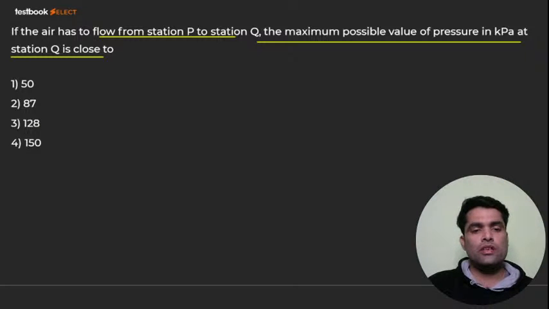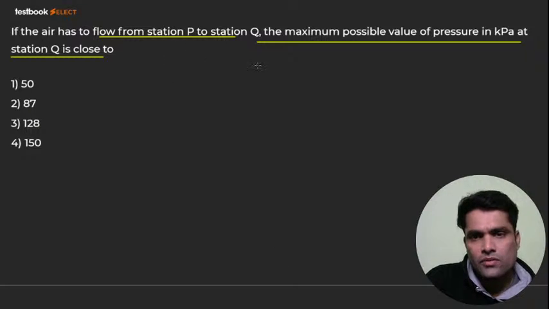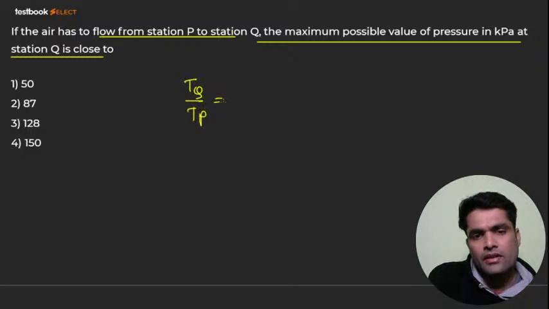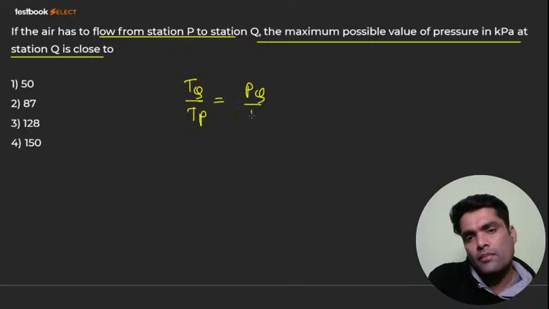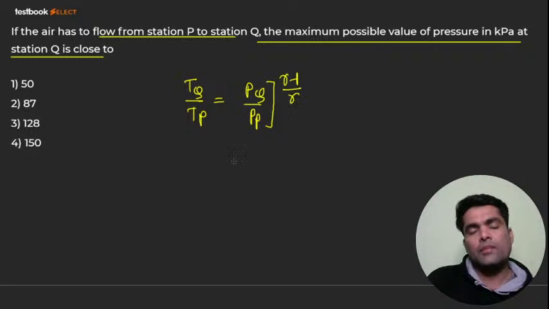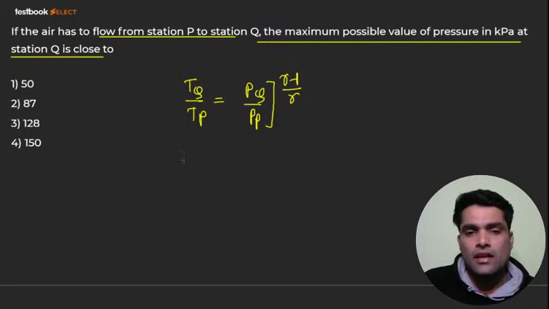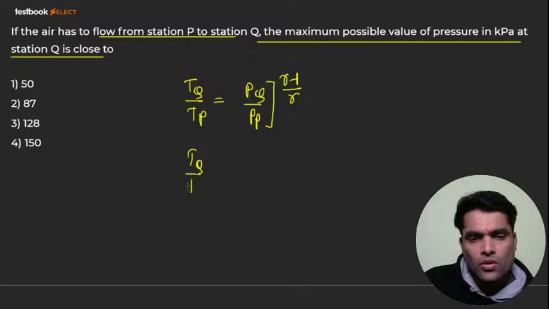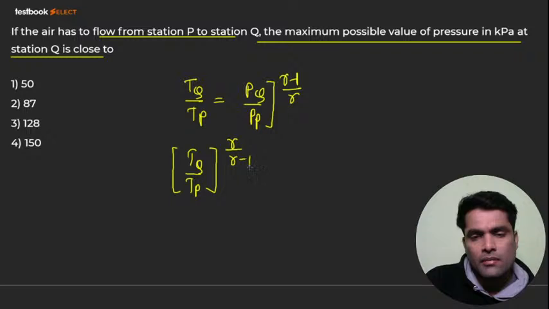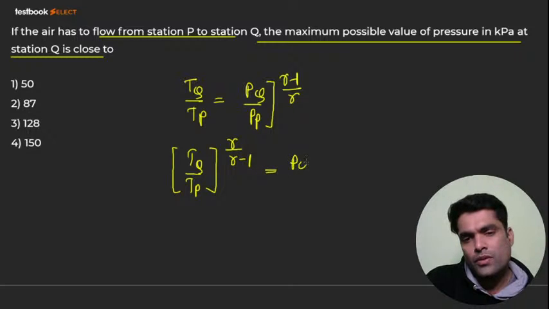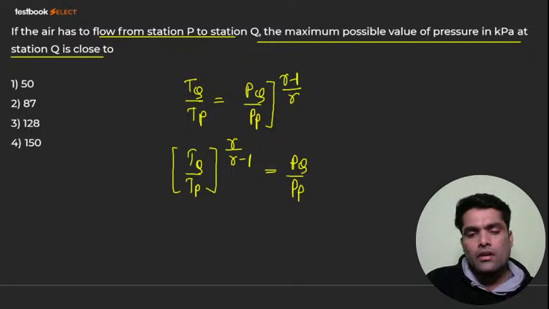Of course, I can easily find it out. The process is adiabatic, right? So TQ by TP is PQ by PP raised to power gamma minus 1 upon gamma. Rearranging, TQ upon TP raised to power gamma upon gamma minus 1 is equal to PQ upon PP. I hope you got it.